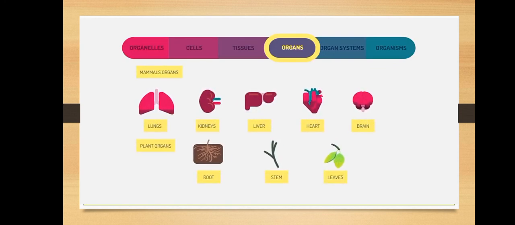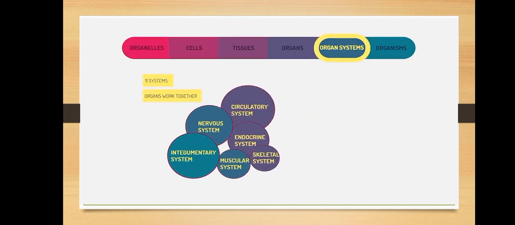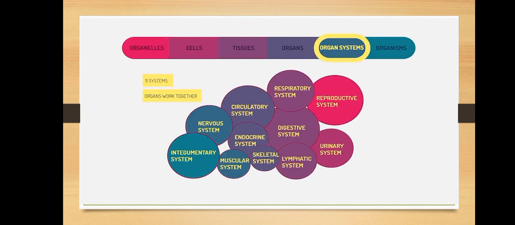All animals contain organs. In fact, mammals have 5 vital organs that they cannot live without: lungs, kidneys, liver, heart, and brain. But plants have organs too. These specialized organs work together in organ systems, performing body functions. Organ systems keep the body regulated and in a stable state.